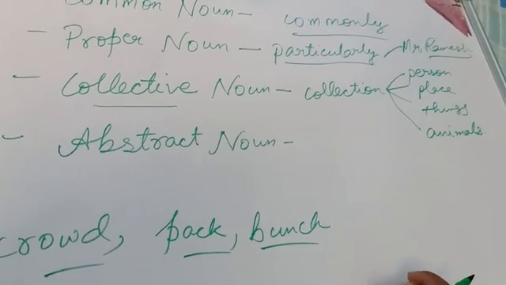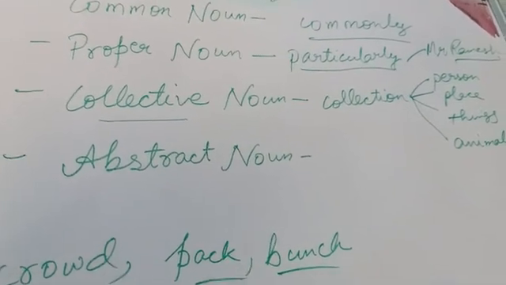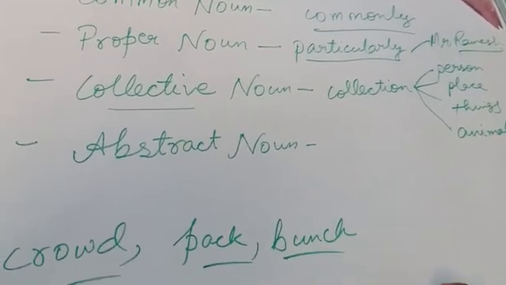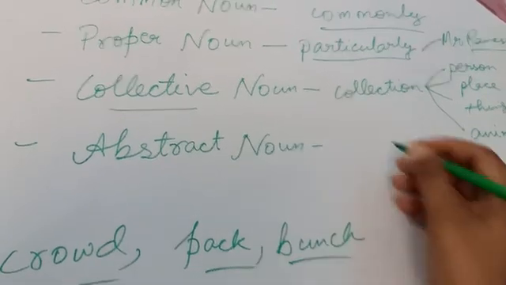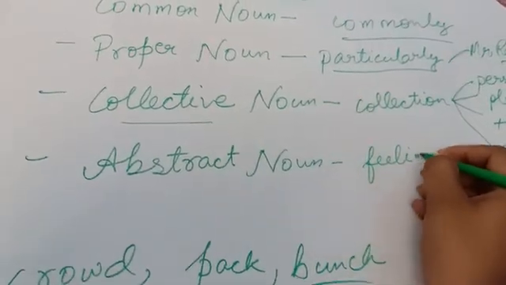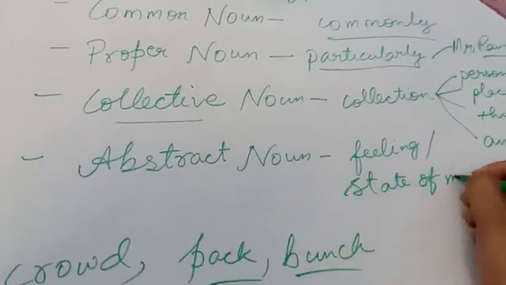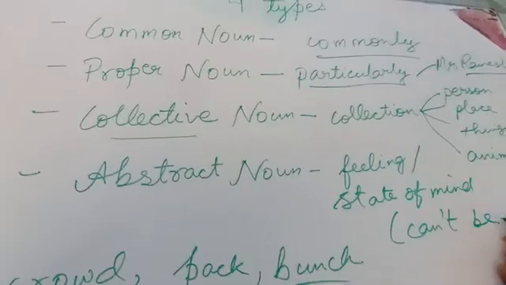And at the last, we will discuss the abstract noun. An abstract noun is nothing but it refers to a feeling or a state of mind that can't be touched. Why?